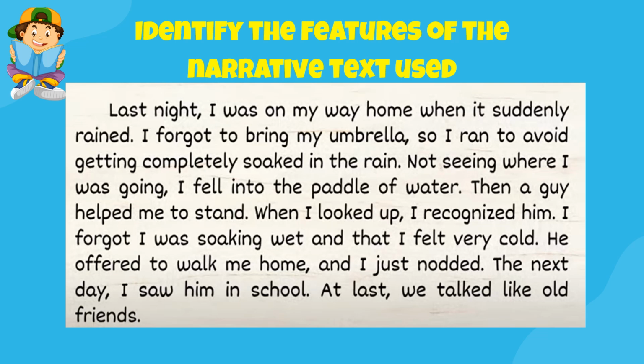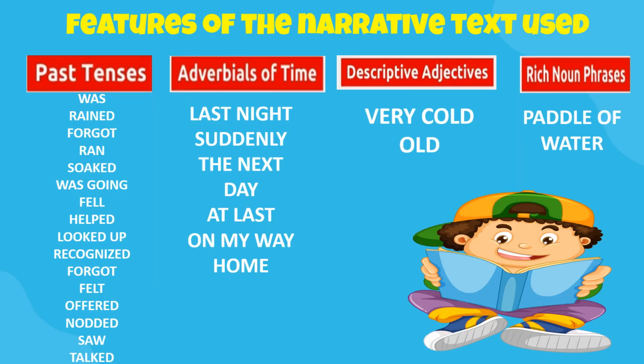Okay, let's identify the four features of the narrative text being used in this story. So, let's go, class. These are the four features of the narrative text used in the narrative text that we have read a while ago. So, it used past tense forms of the verb.